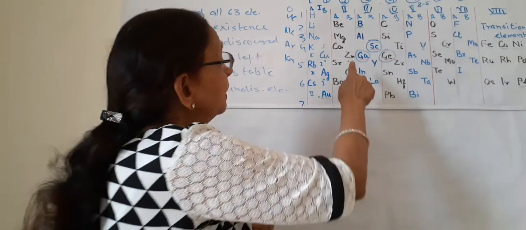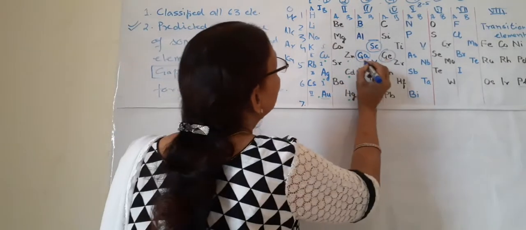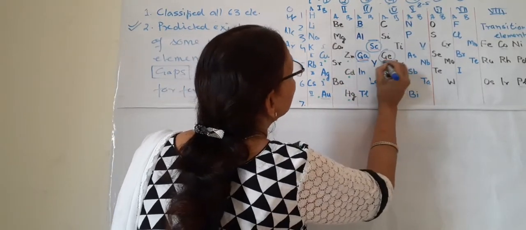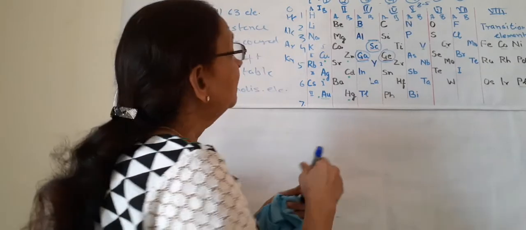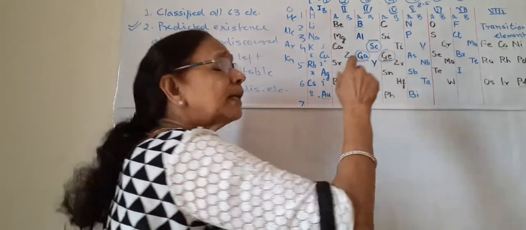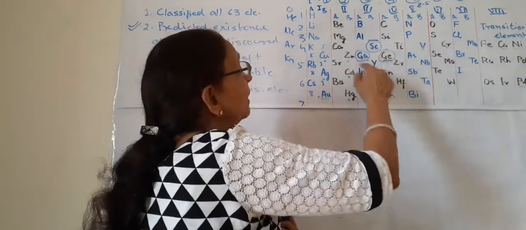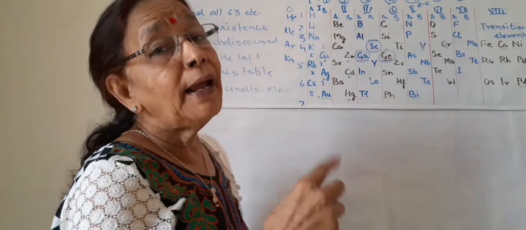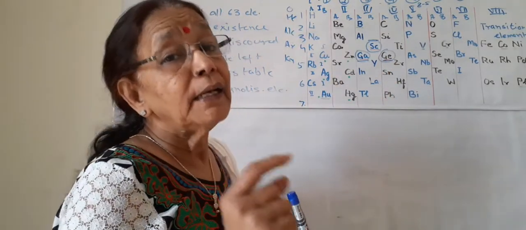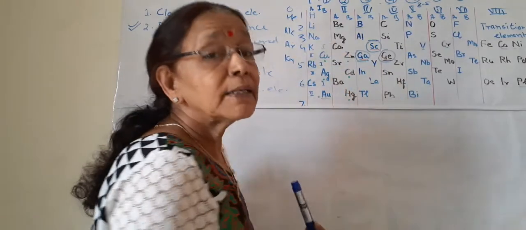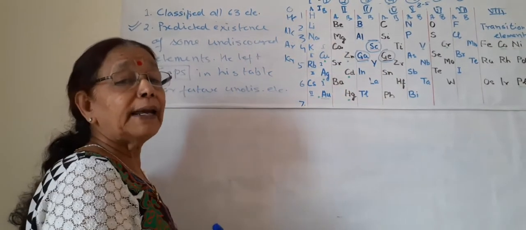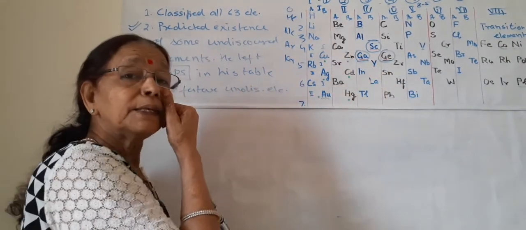At that time, gallium and germanium were not discovered. A gap was here and a gap was here. So 3 gaps and more he left in his table, and predicted that some undiscovered elements should come in these places.